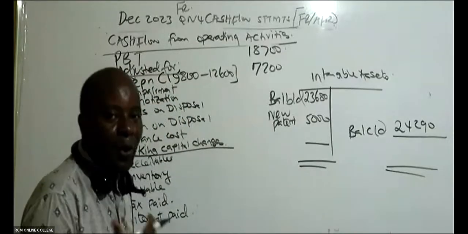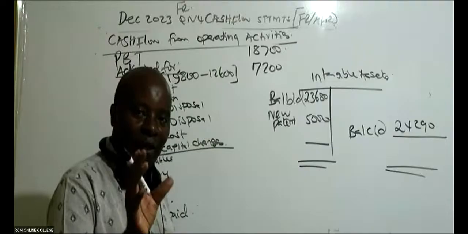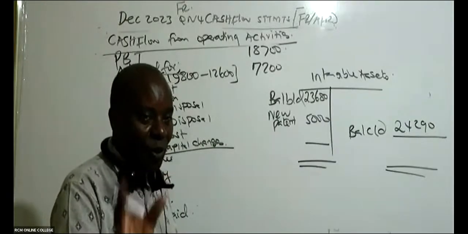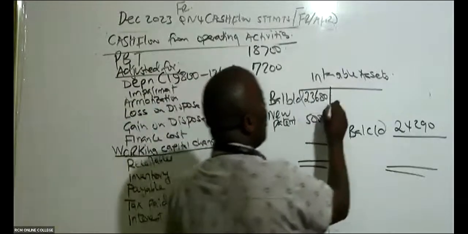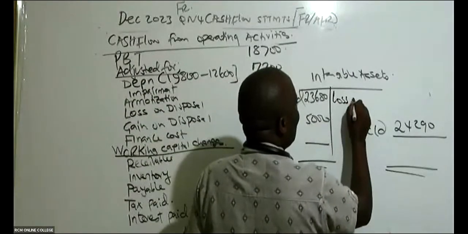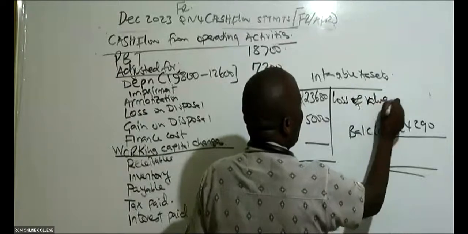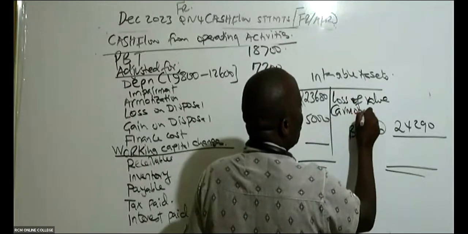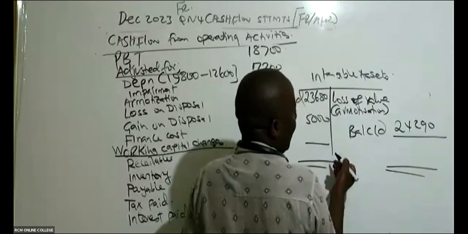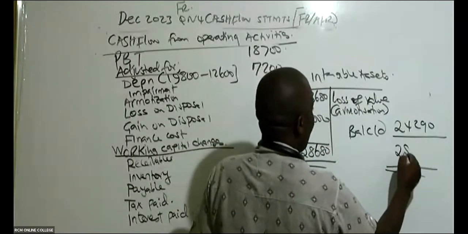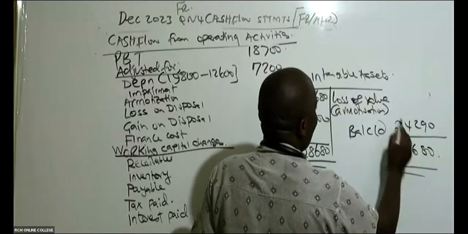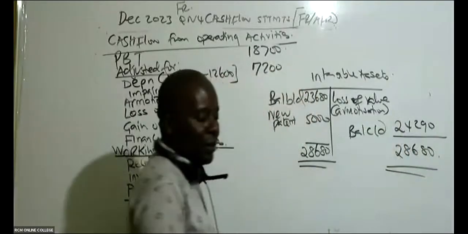I would have called it depreciation if it was a physical asset that you can touch. But you see, this is an intangible asset. So for an intangible asset, loss of value, we call it amortization. So this is 28,680. So are you able to give me this amortized amount?